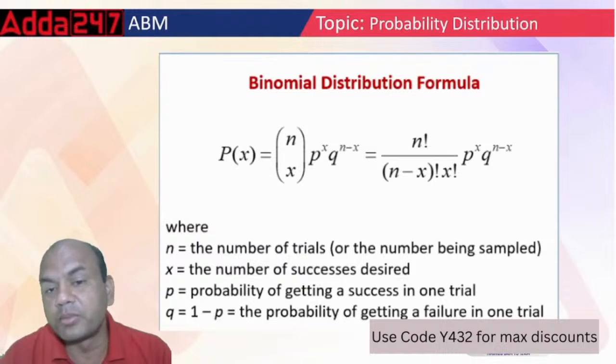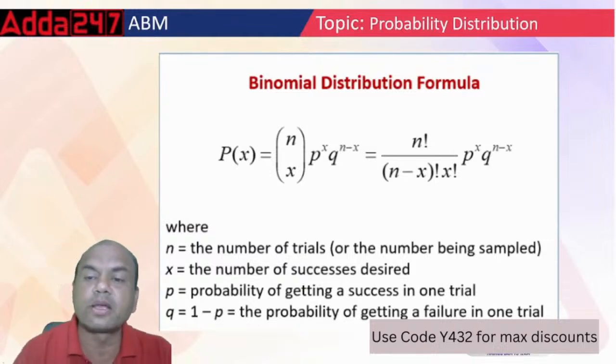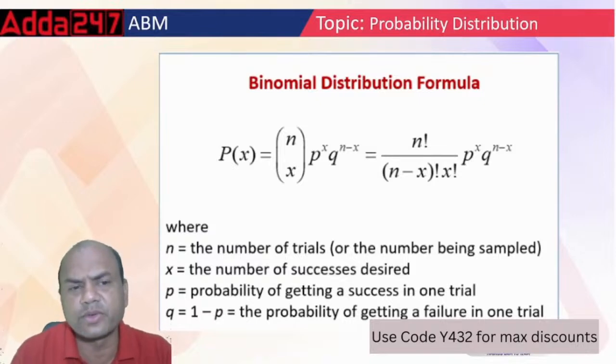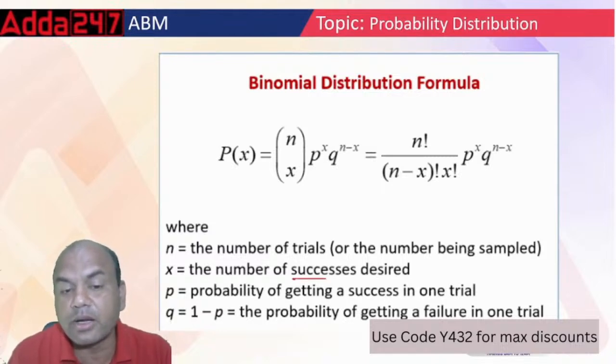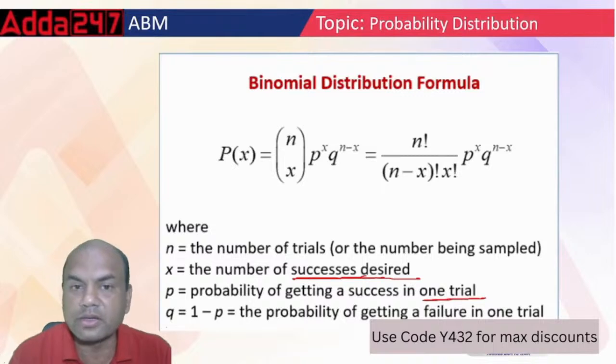Now, binomial, this is the formula for binomial: nCr times p raised to r, q raised to n minus r, or x as we call it. So nCx p raised to x, q raised to n minus x. n is the number of trials. x is the successes required. p is the probability of getting success in each single trial, and q is the probability of getting the failure. So this is binomial.